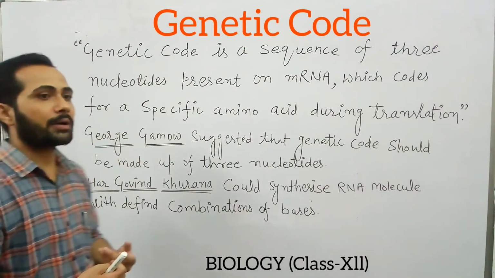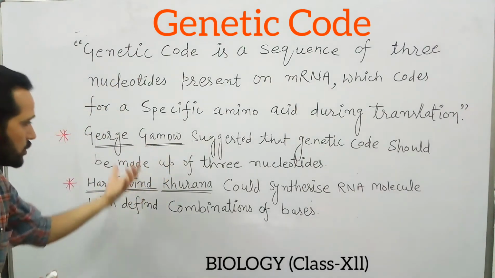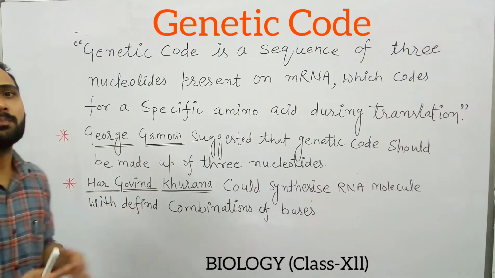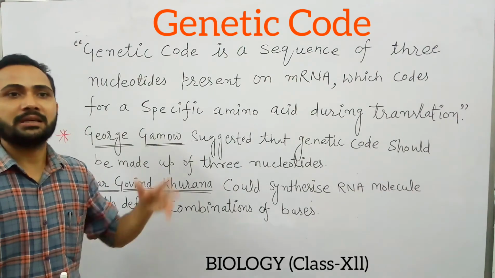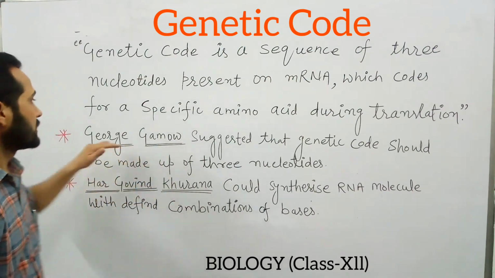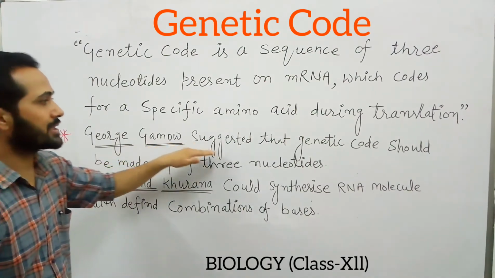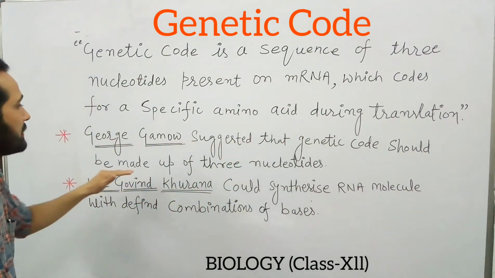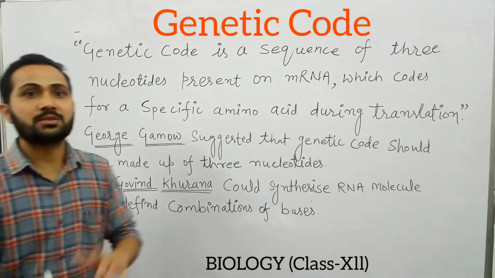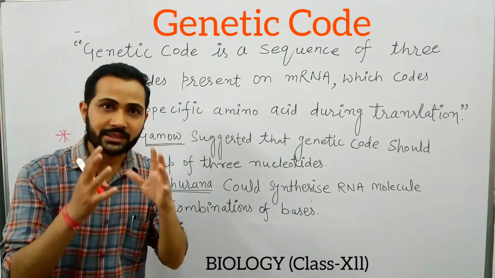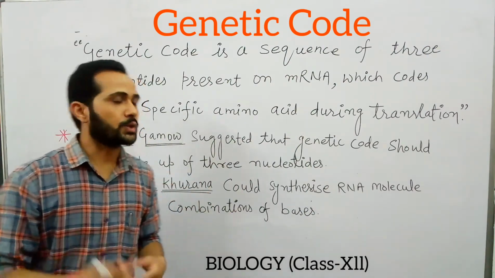If we talk about the history of genetic code, these are the 2 important scientists who are very much known for their work in the discovery of genetic codes. George Gamow, a physicist, was the scientist who first suggested that the genetic code should be made up of 3 nucleotides, which was quite true.